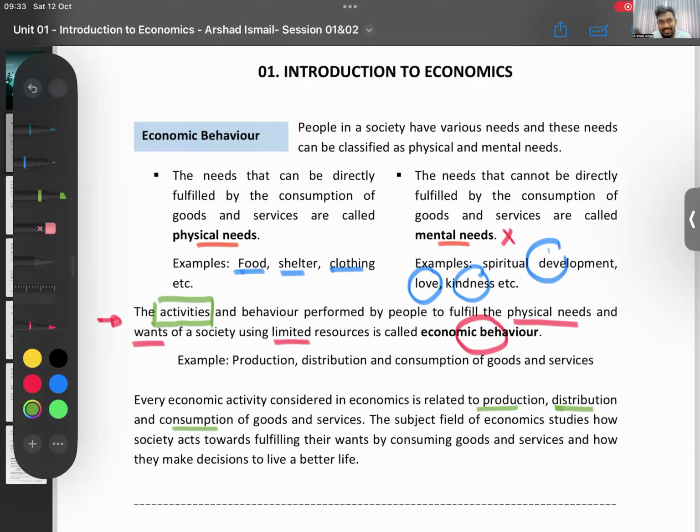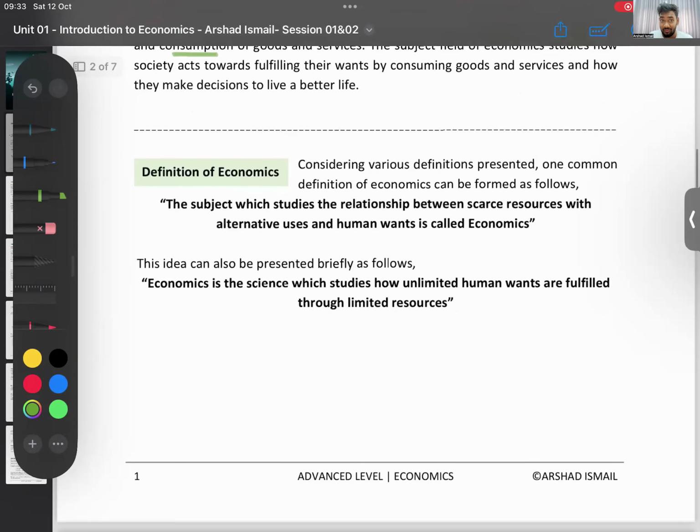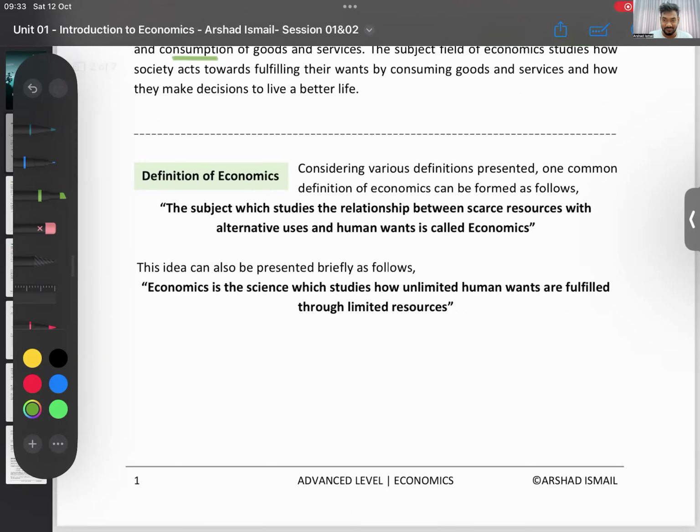When I talk about things later, this will make a little bit more sense. Right now, I know you're around 60-70% there. That's okay. I know you might have questions, but keep them for now. When I do the rest, it gets clearer. Okay, we'll come to defining economics. What is economics? You have multiple definitions. 100 people are saying 100 things based on different definitions that people have given. The most common definitions are what I have given in the tube.